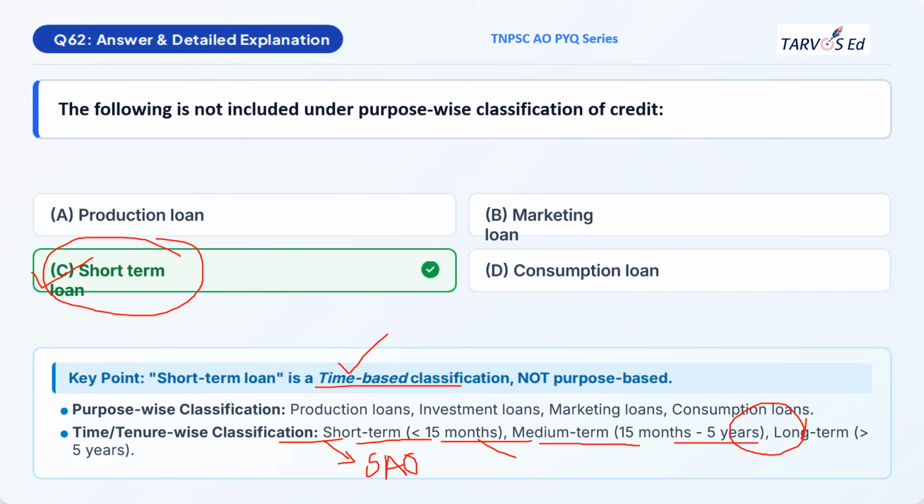Medium term loans are usually used for purchasing livestock and implements. Long term loans are usually used for land development, construction of a building, or any larger investment. Medium term and long term together, we call them term loans.